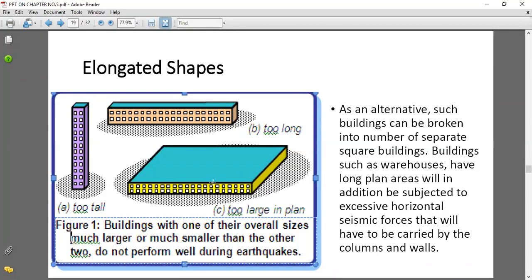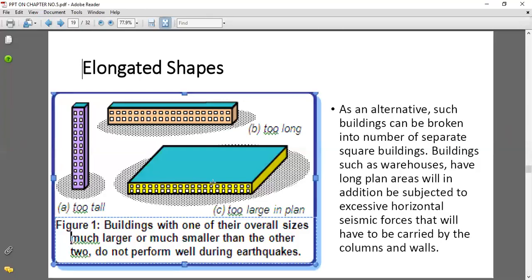So we have to take care while planning the building for its performance during earthquakes. Next, as an alternative, such buildings can be broken into a number of separate square buildings.